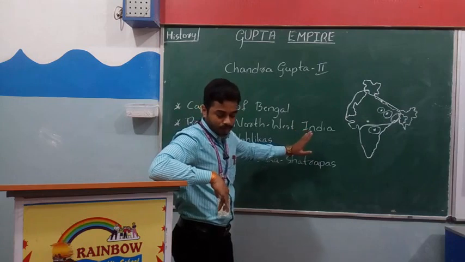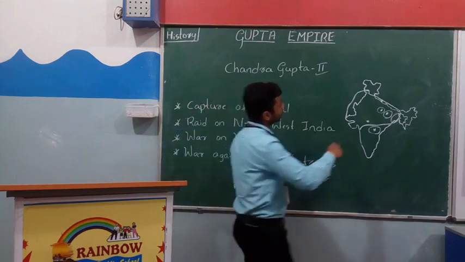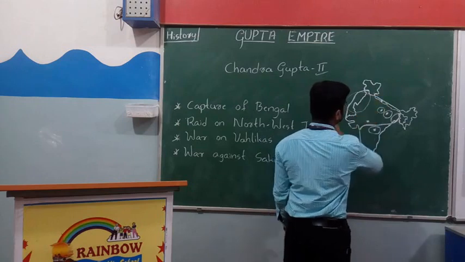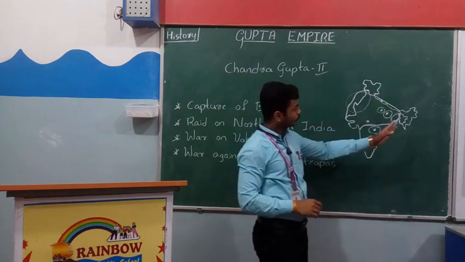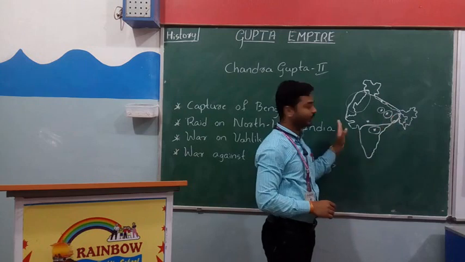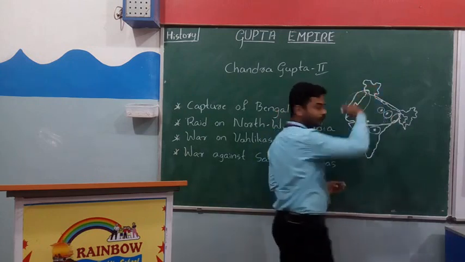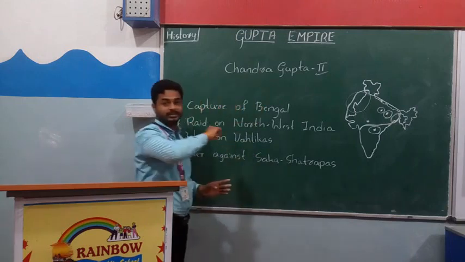Raid on northwest India. See, it was the place here, the northwest part of India, as you all know. He attacked those places.